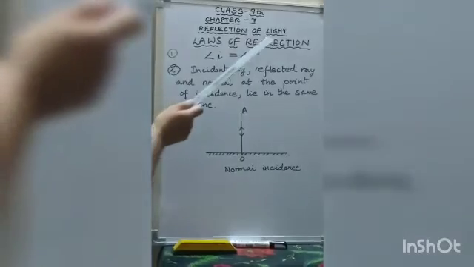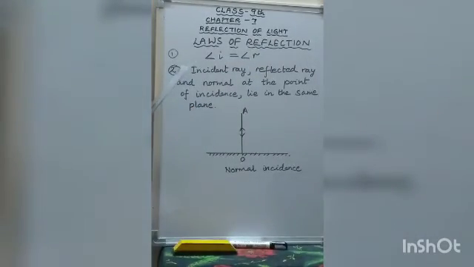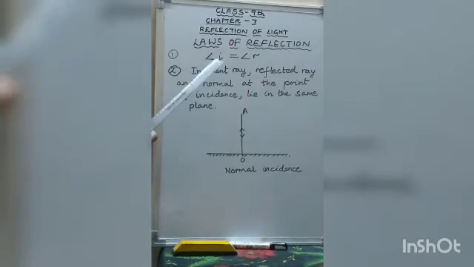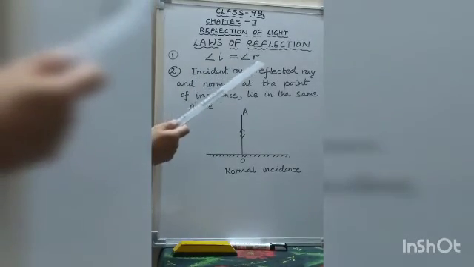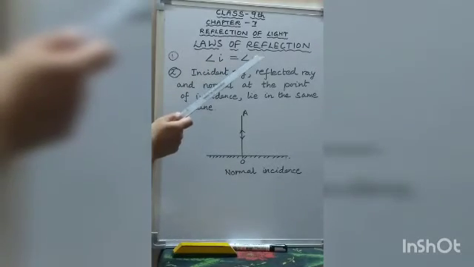Now the laws of reflection. There are two laws of reflection. The first law is that the angle of incidence is always equal to the angle of reflection, that is, angle i equals angle r.